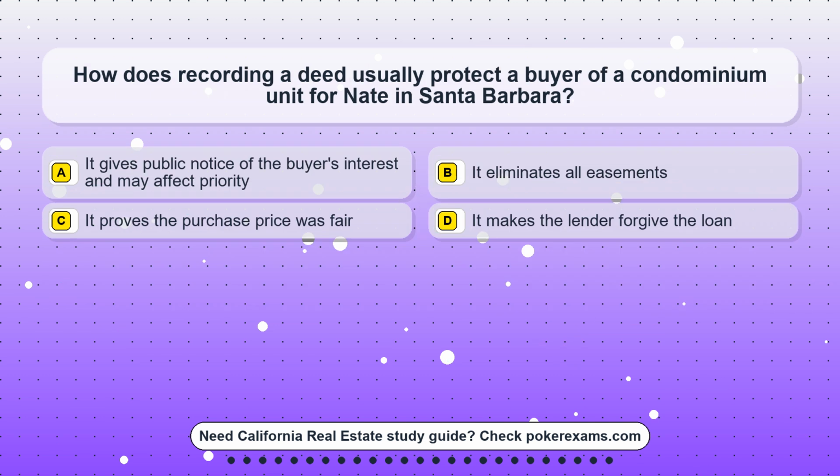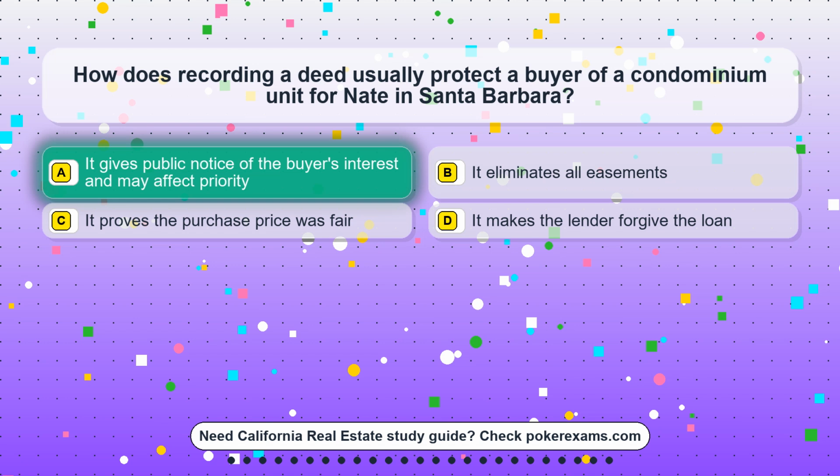Question 7. How does recording a deed usually protect a buyer of a condominium unit for Nate in Santa Barbara? Option A. It gives public notice of the buyer's interest and may affect priority. Option B. It eliminates all easements. Option C. It proves the purchase price was fair. Option D. It makes the lender forgive the loan.